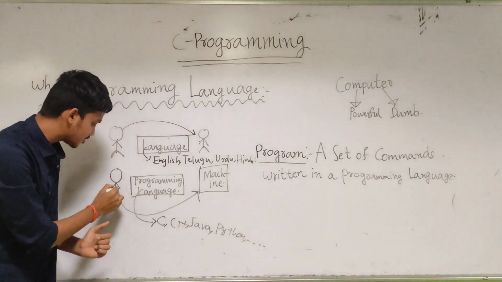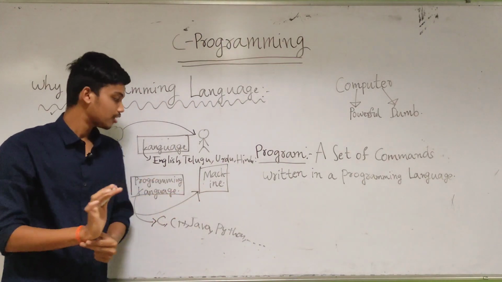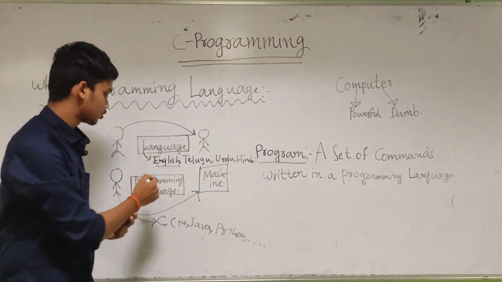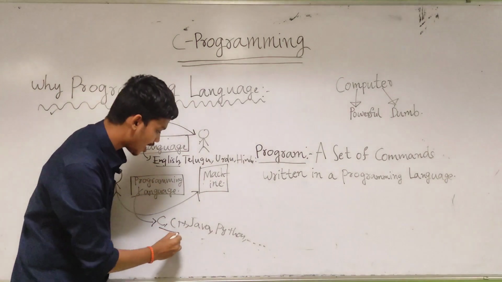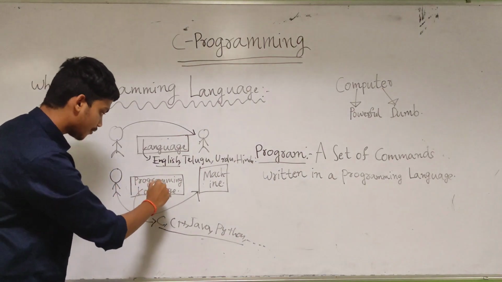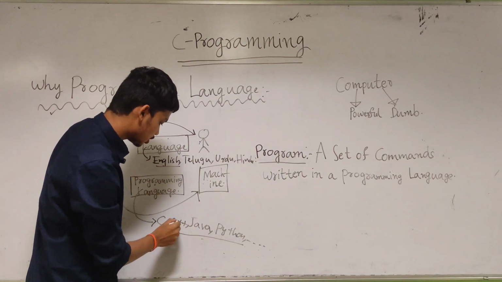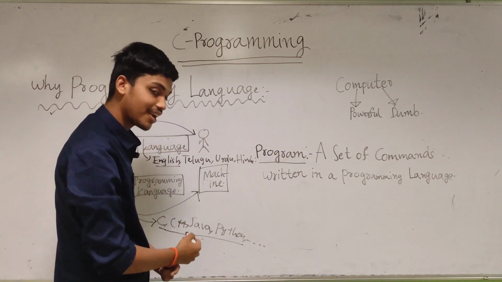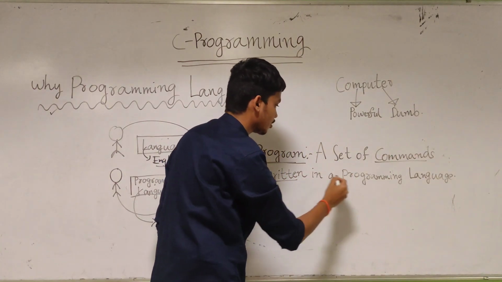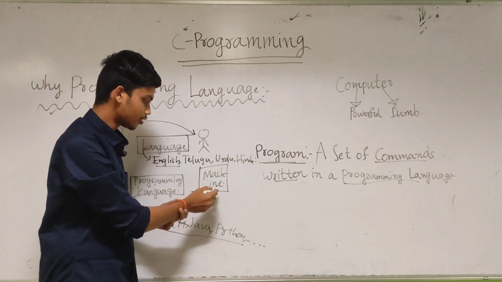So a programming language is necessary if you want to communicate with a machine, because a machine can't understand English directly, it can't understand Telugu or Hindi, and so on. That's why we have these languages. They are called programming languages because they can be understood by a machine. In a programming language we write a program. A program is a set of commands written in a programming language. These commands will be executed by our machine.